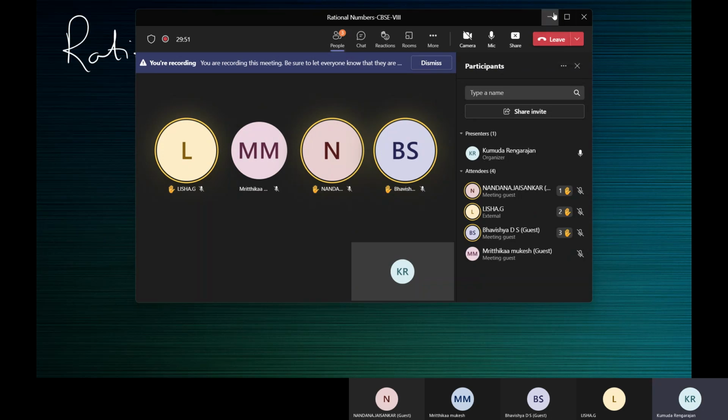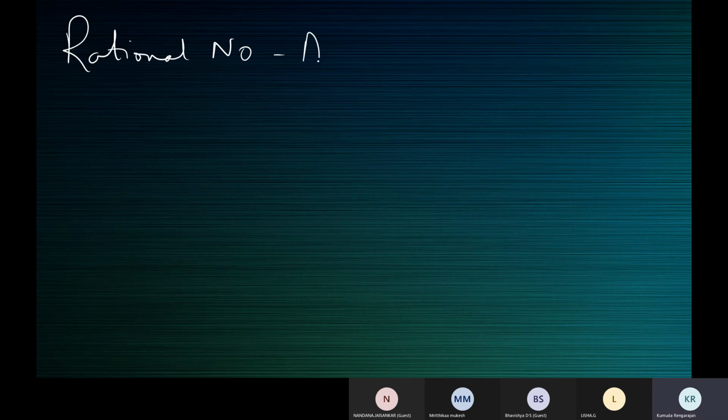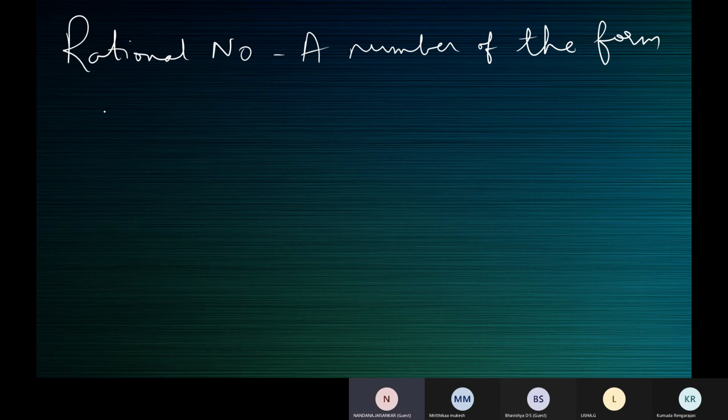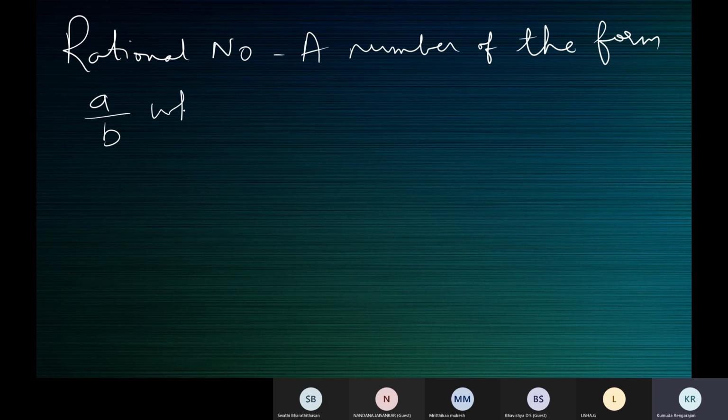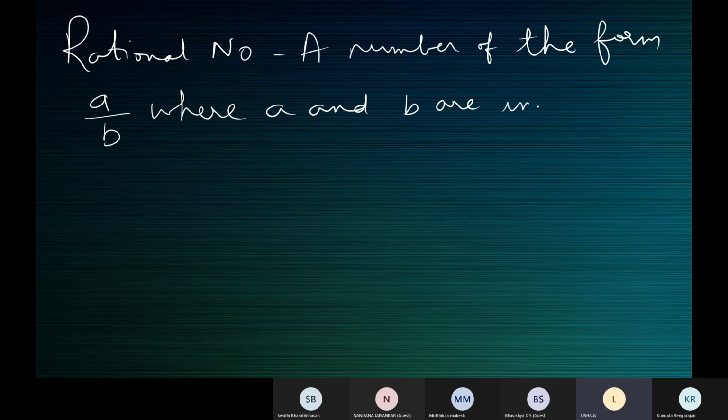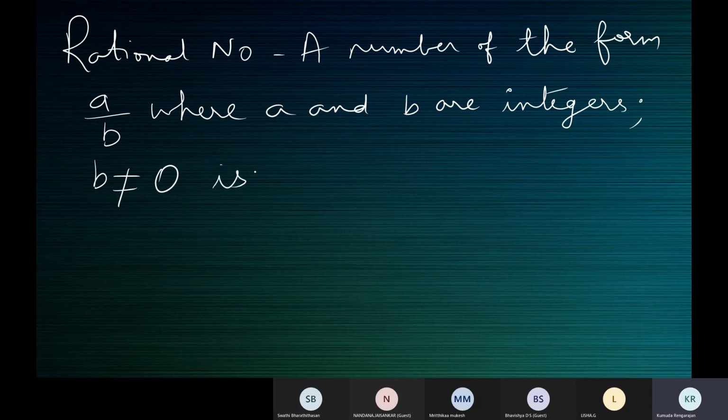Yes, Tanya. Try. Let me start for you. A number of the form... A by B. A number of the form A by B, where A and B are integers, and B should not be equal to 0, is called a rational number.